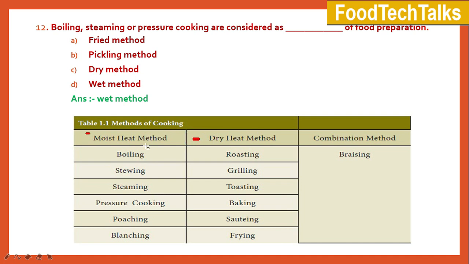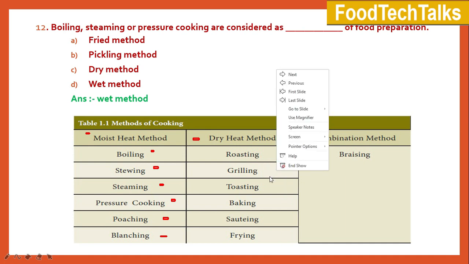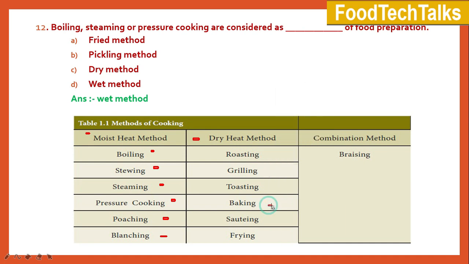In moist heat method, the food comes in contact with moisture either by water or steam under pressure. Moist heat method includes boiling, stewing, steaming, pressure cooking, poaching, and blanching. Dry heat methods are those methods in which food does not come in contact with moisture or water. It gives a crisp texture for foods, a brown color with pleasant flavor. Dry heat methods include roasting, grilling, toasting, sauteing, baking, and frying.